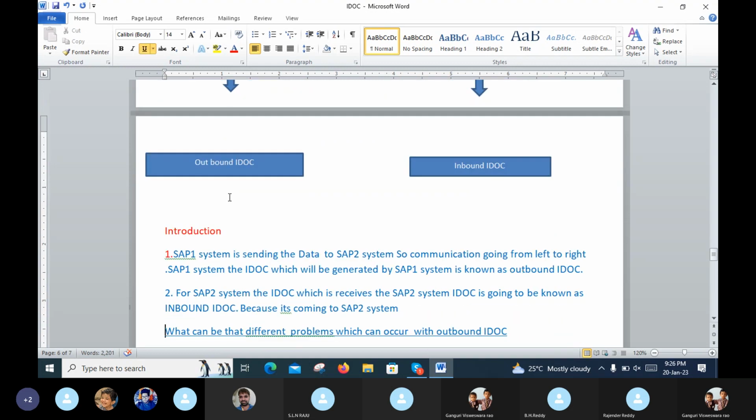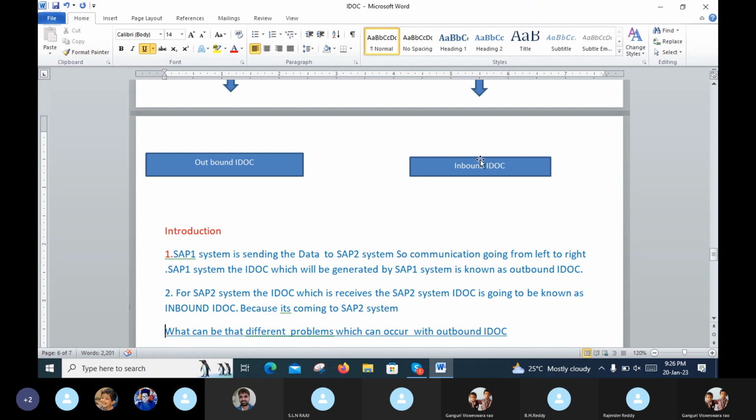Introduction. Explanation. I only have to explain the outbound IDOC. The SAP 1 system is sending the data to the SAP 2 system. So the communication goes from left to right.